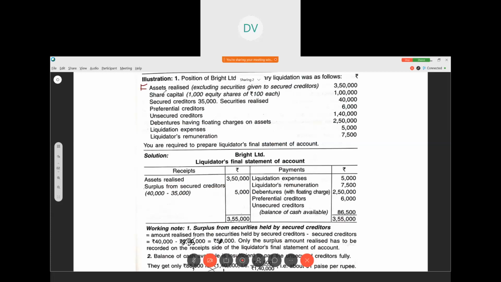However, in this illustration, it is specifically given that the liquidator's remuneration is at 2% on the amount distributed to unsecured creditors other than preferential creditors. So it should be calculated on the total amount paid to the unsecured creditors excluding the preferential creditors. As they have given other than preferential creditors, we have to exclude. If this sentence is not given, then we have to include them. Clear?